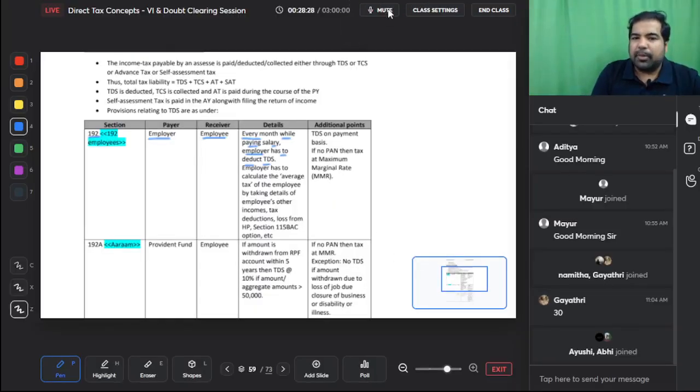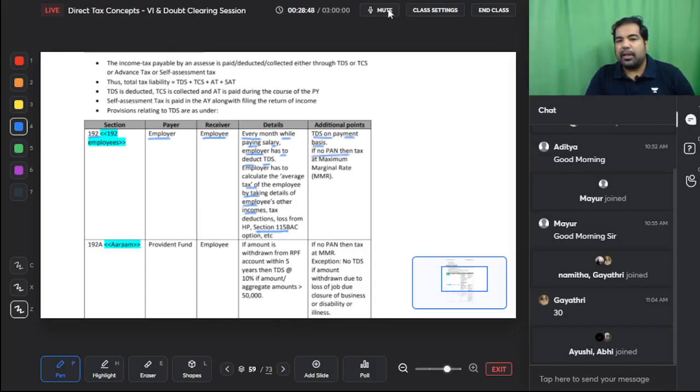Every month while paying salary, employer has to deduct TDS. Employer has to calculate the average tax of the employee by taking details of the employee's other incomes, tax deductions, loss only from house property, and whether he's opting for 115 BSc, which we will study together. On that basis, you have to calculate the TDS, and TDS is on payment basis.